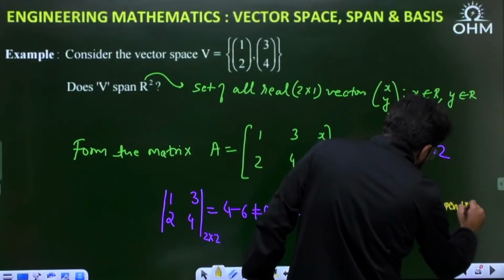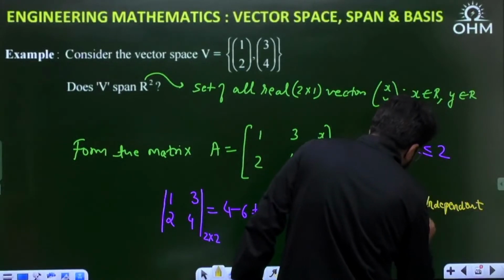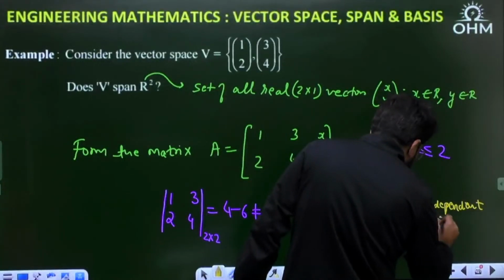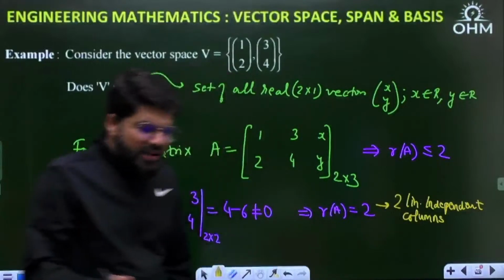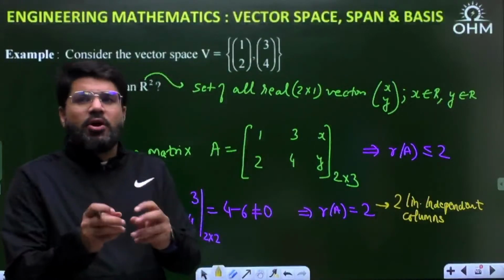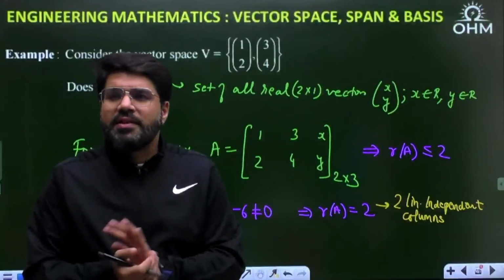How many linearly independent columns? 2 linearly independent columns, correct? It can have 2 linearly independent columns. Okay, so definitely the third column, I am able to see 3 columns here. 100% the third column is dependent.